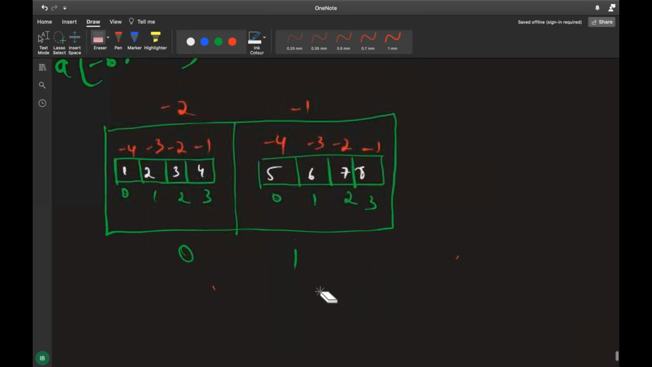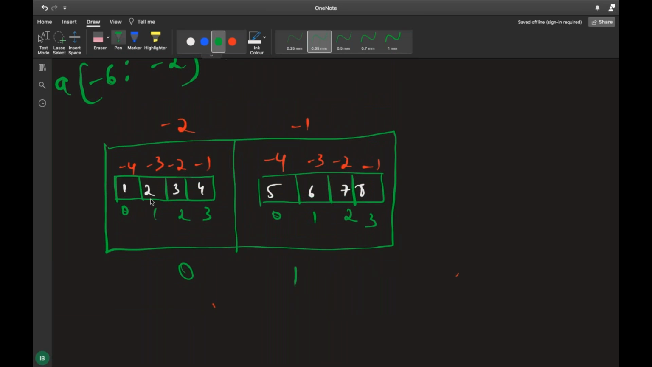Sir, in C, to get the value of 2, we need to first enter into the 0th block, and then go to the first place in that block. Same thing you are doing here also, but you are not specifying it. Okay, but what I am mainly concentrating on in slicing is the looping. Instead of looping, I am doing the slicing.